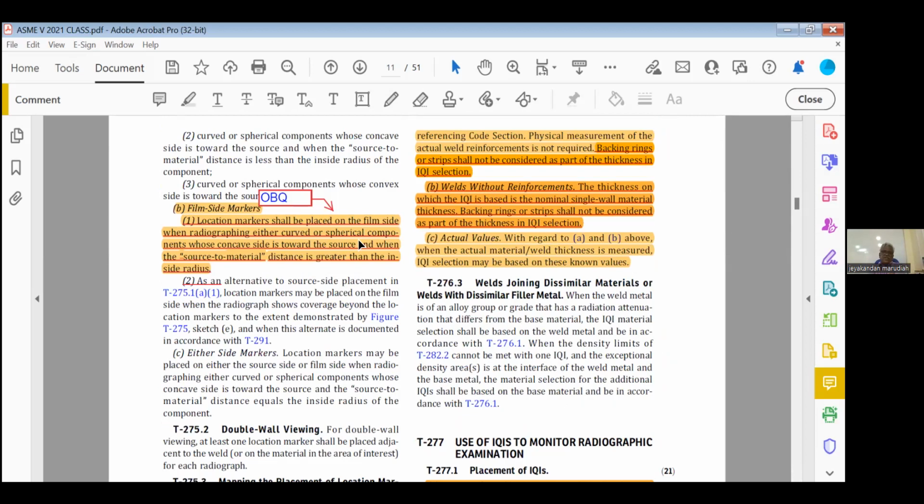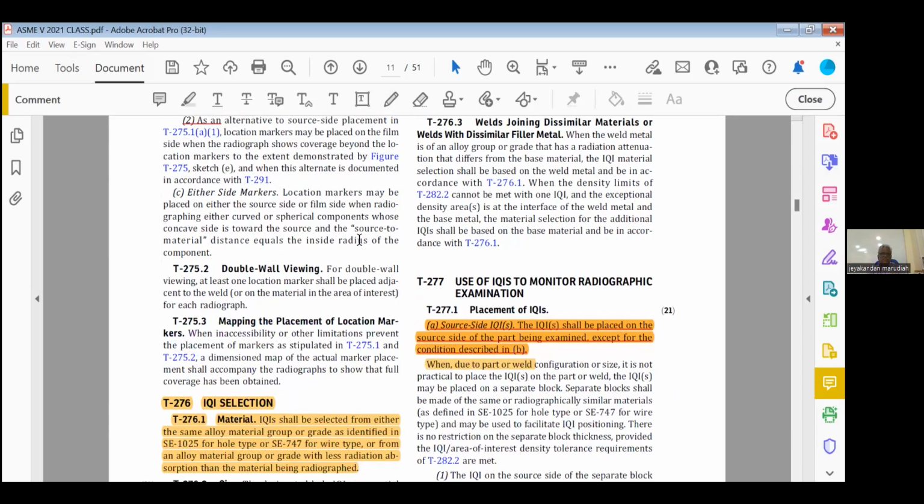B1, highlight and mark it as an open book question. Location marker shall be placed, generally it should be kept on the source side. But if the source to film distance is more than the radius, then you can keep it on the film side. Film side it should be kept. Mark it as an open book question.